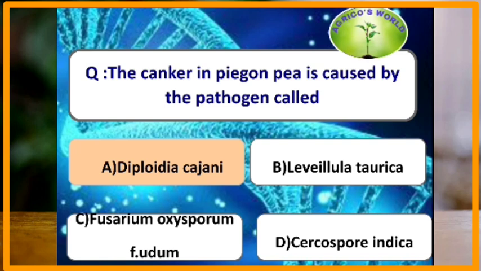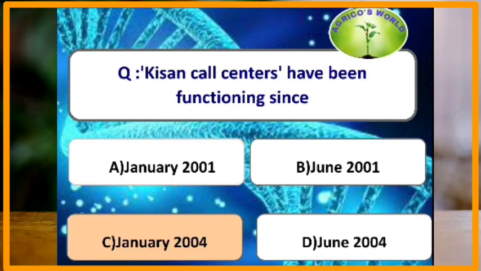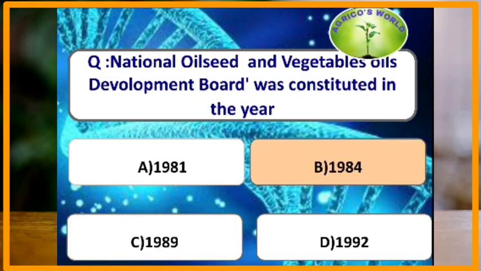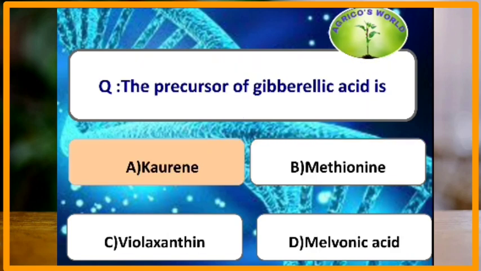The canker in pigeon pea is caused by which pathogen? Diplodia cajani is the canker causing pathogen in pigeon pea. Moving on to the next question. Kisan call centers have been functioning since January 21st, 2004 and the toll-free number is 1800-180-1551. National Oilseed and Vegetable Oils Development Board was constituted in the year 1984.